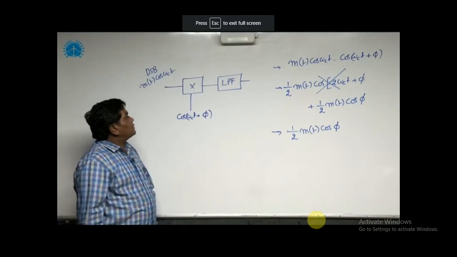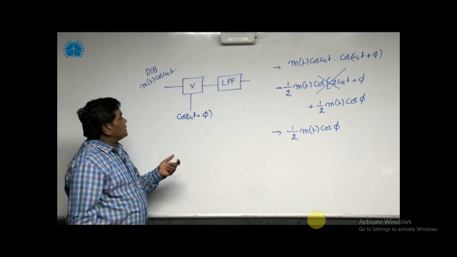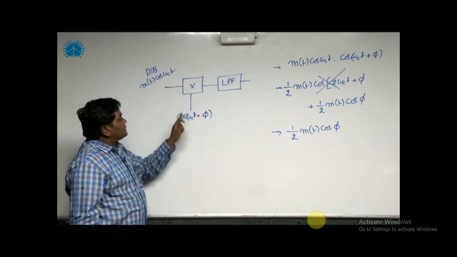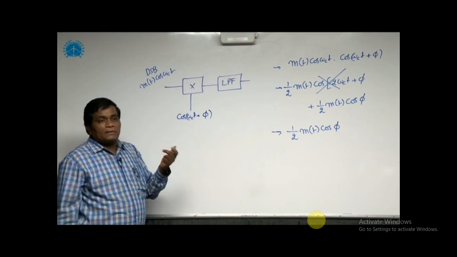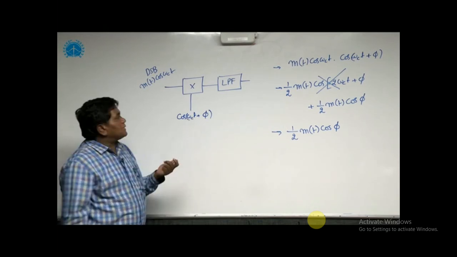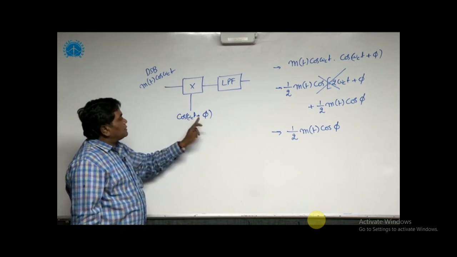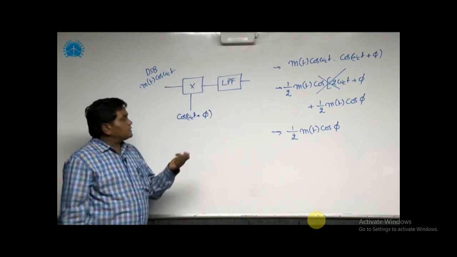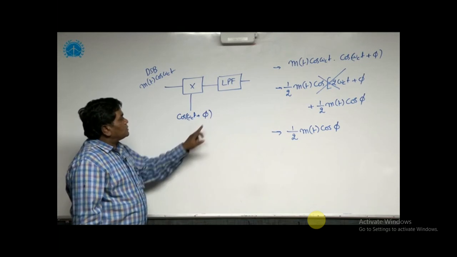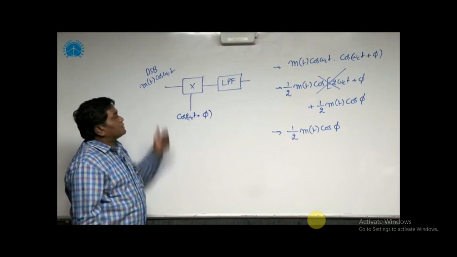For demodulating the DSB signals, a synchronous detector is used. In a synchronous detector, the received signal is multiplied with the local oscillator output. The role of the local oscillator is to generate the same carrier. But practically, sometimes there may be some phase shift between the received signal and the local oscillator output. In this example, the phase shift is assumed to be phi. What phi represents is the phase shift in the local oscillator output when compared with the received signal.